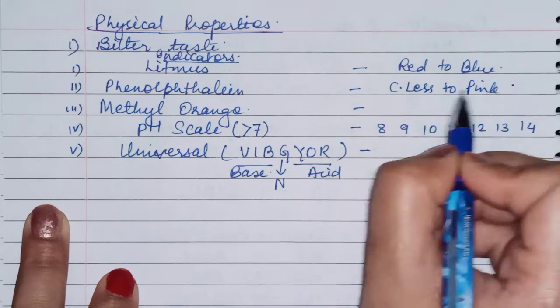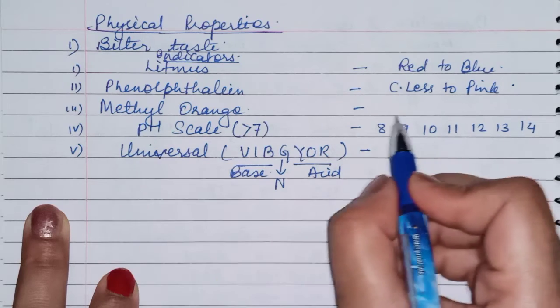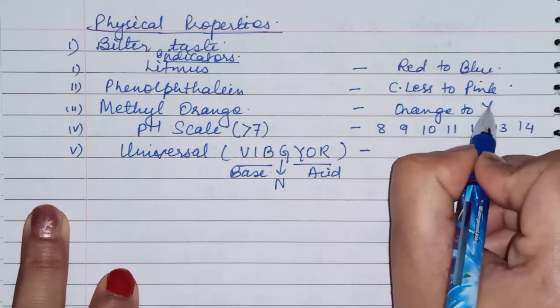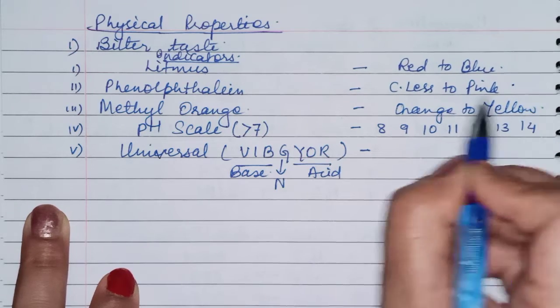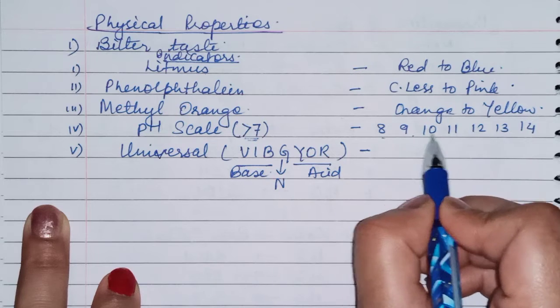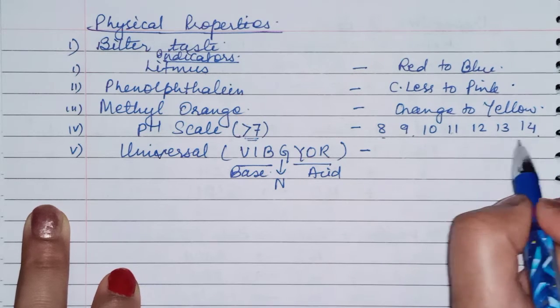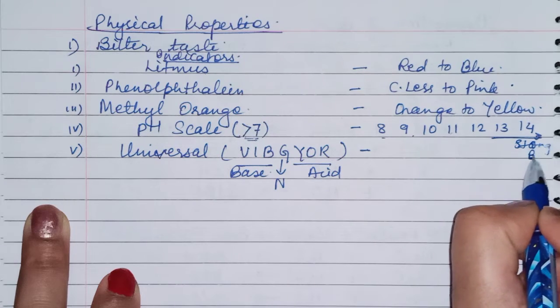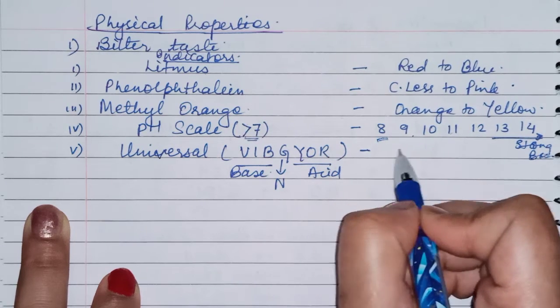Okay, it will change to pink color. Now methyl orange changes from orange to yellow color. Okay, it will change to yellow. Now the pH scale will be more than 7, meaning 8, 9, 10, 11, 12, 13, 14. So 14 is a strong base and 8 is a weak base.